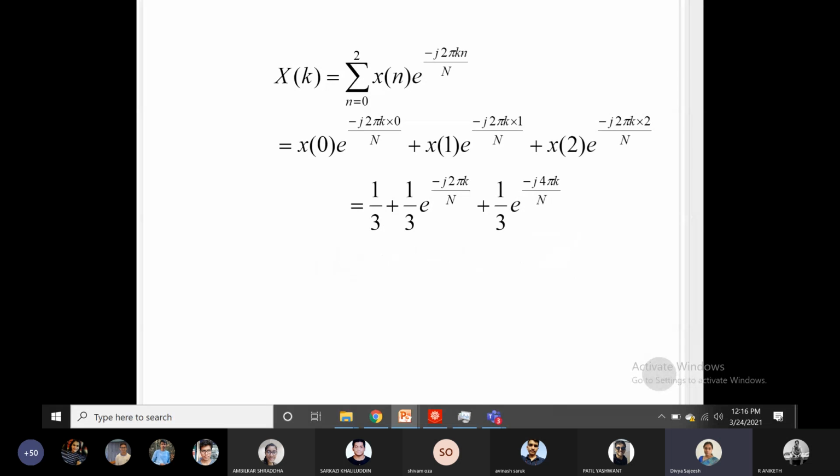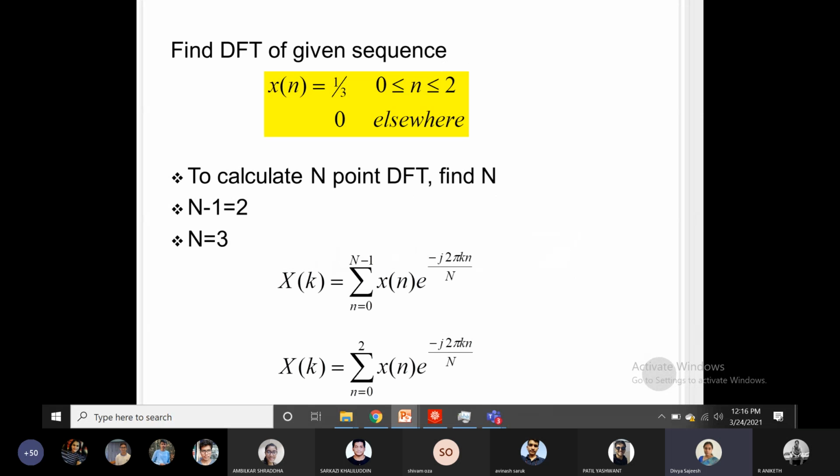This is the expansion of x of n equal to 1 upon 3 in the DFT transform of x of n. So what we did here is we found the capital N from the question. We know the limits are given from 0 to N minus 1, so from that we got N as 3, so 3 samples will be there.